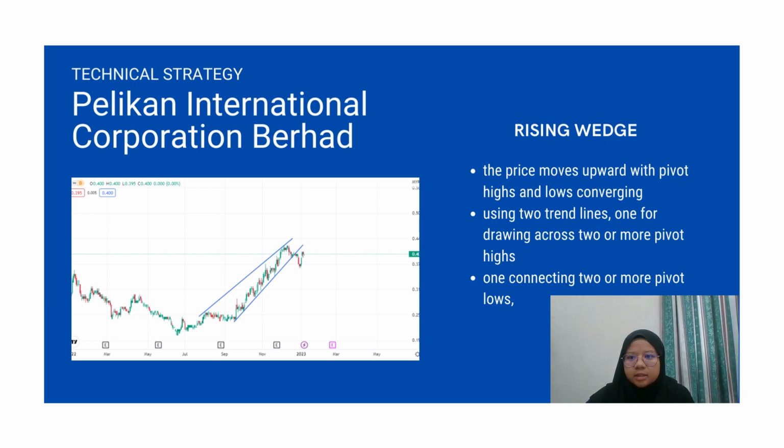Next is about Pelican International Corporation Berhad. We can see in the chart it is a rising wedge. This pattern shows up in a chart when the price moves upward with pivot highs and lows converging toward a single point. The rising wedge pattern uses two trend lines, one drawn across two or more pivot highs and one connecting two or more pivot lows. Convergence is apparent toward the upper right part of the chart.